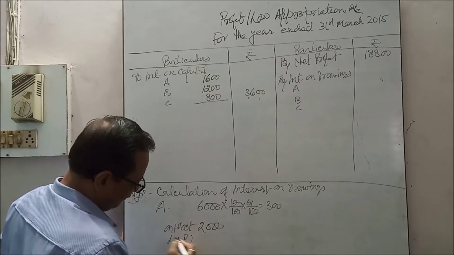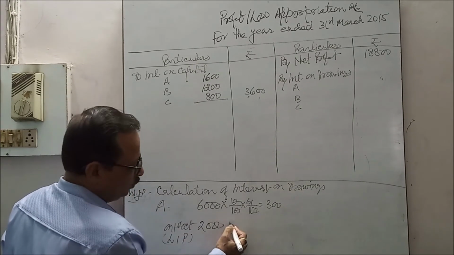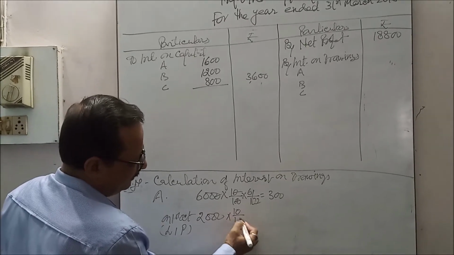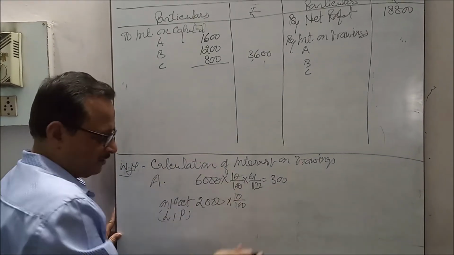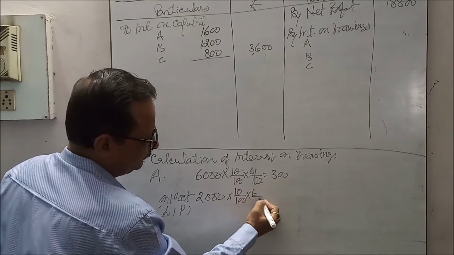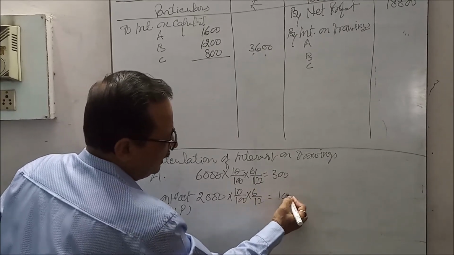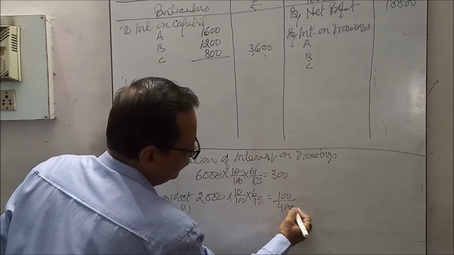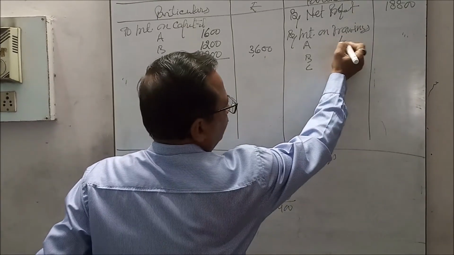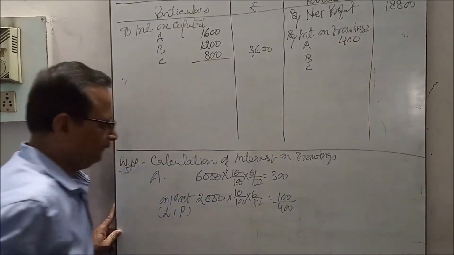Life insurance premium of 2,000 at the rate of 10% from 1st October to 31st March, 6 months, is rupees 100, total 400.